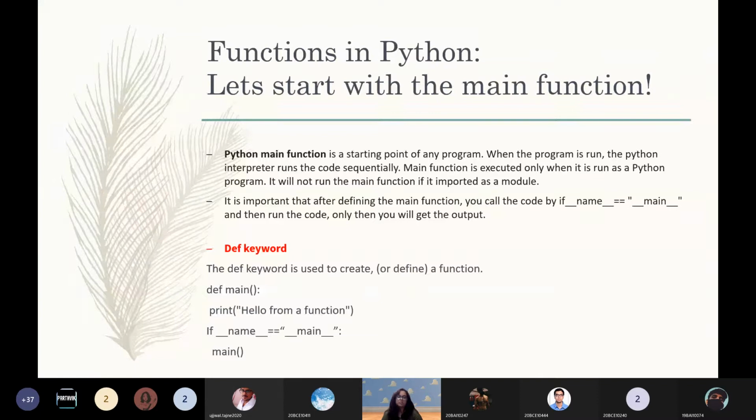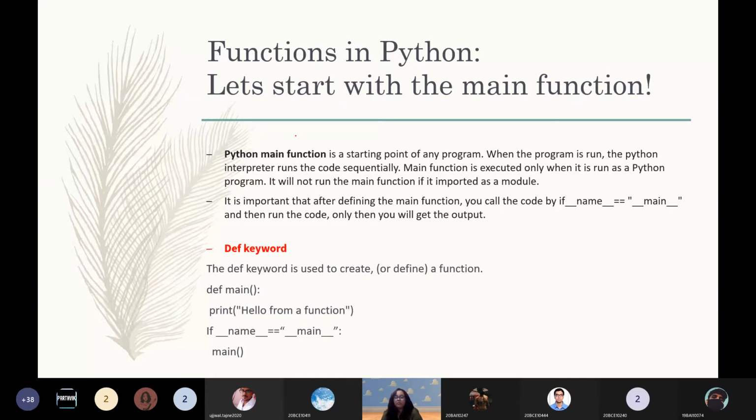So coming to functions in Python. Let's start with the main function. In the first class that I had yesterday, you must have noticed I put up those memes which said no main function, we don't need the main function in Python. But again, Python does have a main function. We just don't need to really use it all the time. We don't need to use it for small operations. We don't need to use it when we are doing scripting or automation.